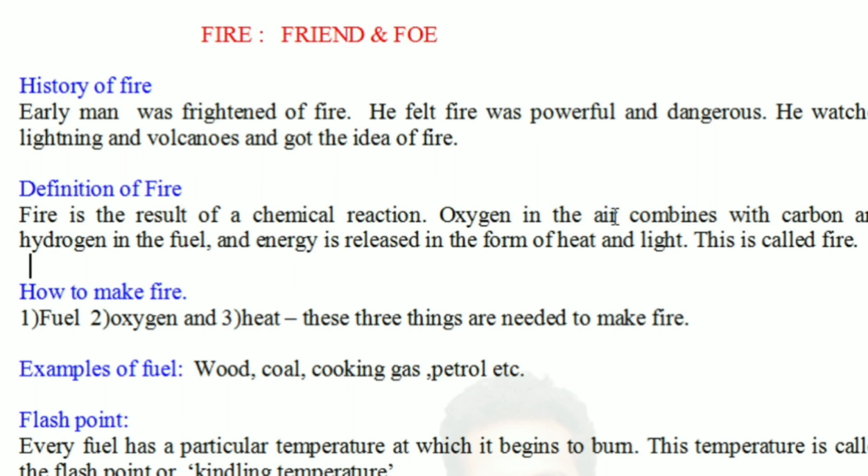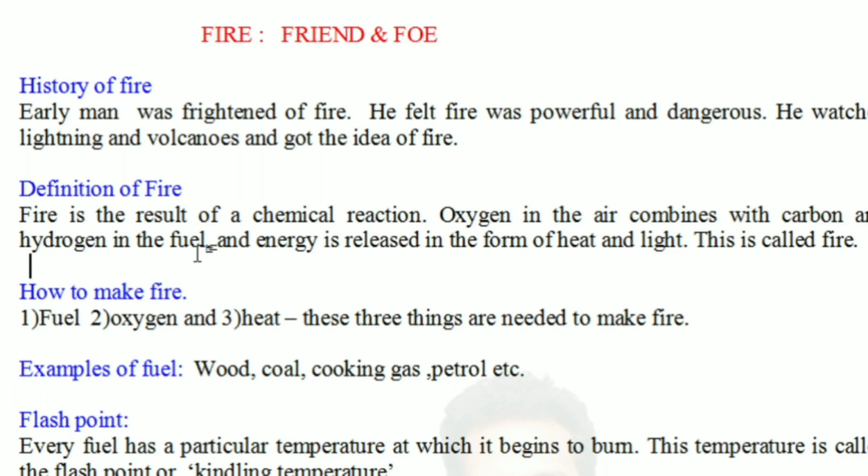Oxygen in the air combines with carbon and hydrogen in the fuel. So hydrocarbons. The fuels are mostly hydrocarbons that we must have seen in chemistry. Most of the fuels we can break up into carbon and hydrogen. They have formulas like C6H6 and so on. So it will consist of carbon and hydrogen. The carbon and hydrogen in the fuel is consumed by this fire. It mixes with oxygen, and as a result we get heat and light in the process.